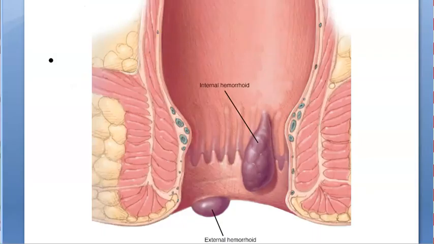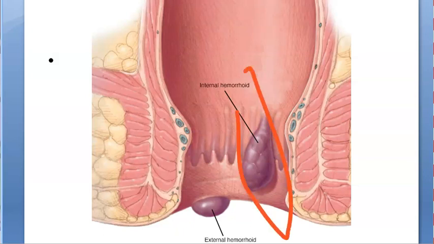Wait, look at this. So here you can see that, where are we focused, guys? Grade 1. Grade 1 is something like this. It will just bleed, okay. Grade 2 is whenever you defecate, it will come out, okay, but it will go back by itself. Grade 3 is it will come out and you can push it back. You need to put some force and push it back. That is grade 3. And it is always outside becomes grade 4.